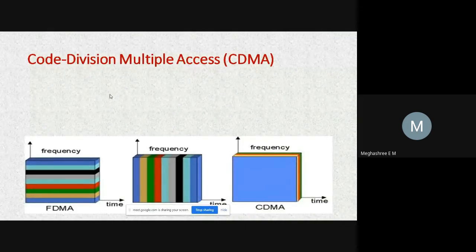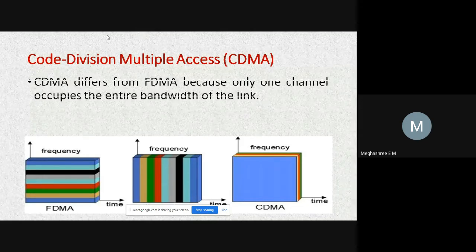Third method is code division multiple access, that is CDMA. This is the third method under channelization. CDMA differs from frequency division multiple access because only one channel occupies the entire bandwidth of the link.